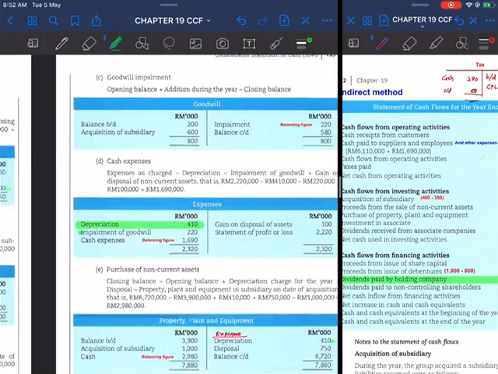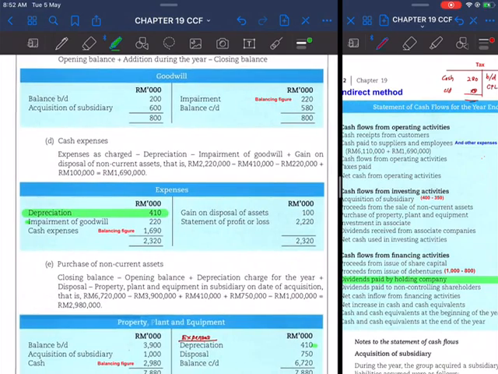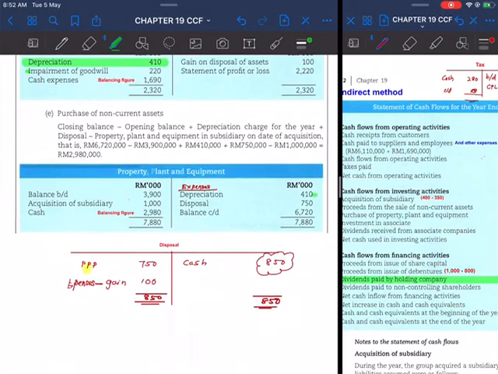But in this example, there is no accumulated depreciation account in the balance sheet, so we directly enter it into property, plant and equipment. So you have to open up property, plant and equipment here and put in the depreciation amount 410.